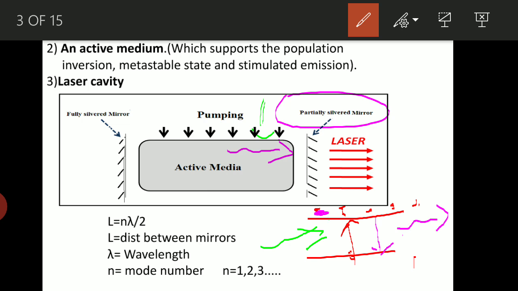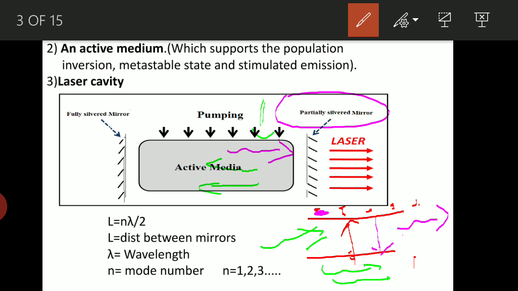So due to this, what happens? We get two photons. So two photons are coming out. Each of the photons, whenever they move, hits the reflecting mirror and bounces back. During their back journey, we get two photons.